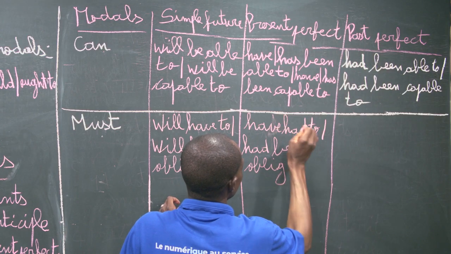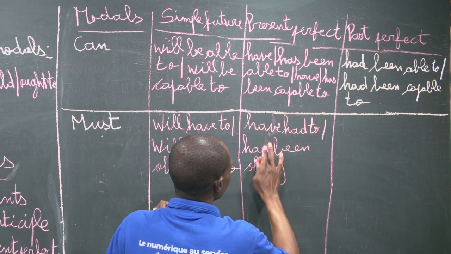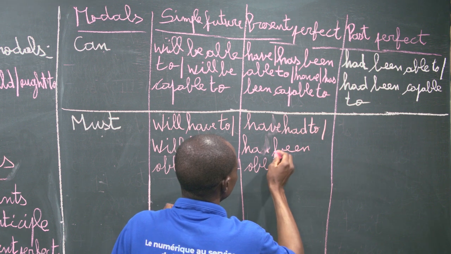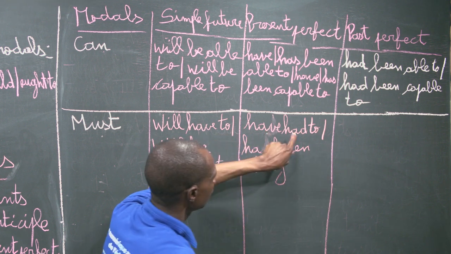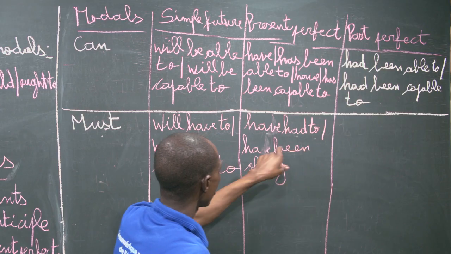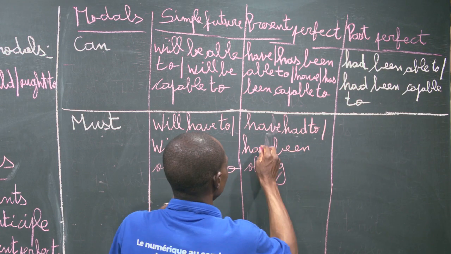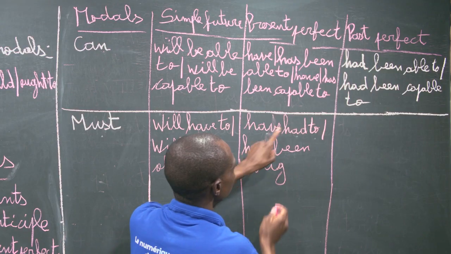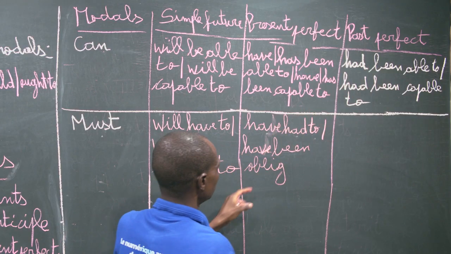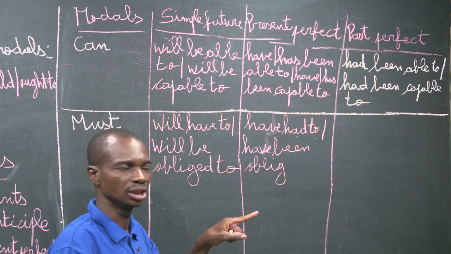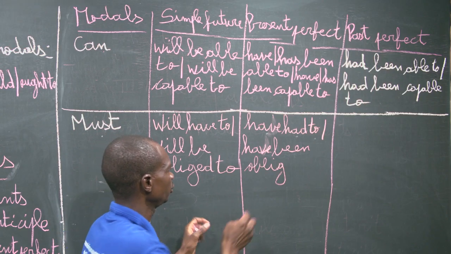Yes, we can use have or has. Then have had to, or have been obliged to. Not had. Had is the past perfect form. It is possible also to use has at the third person singular.